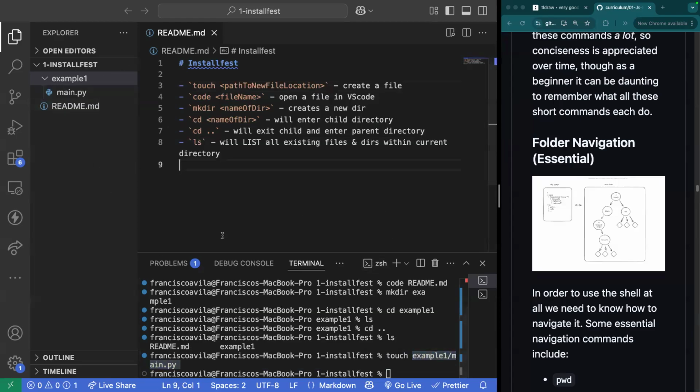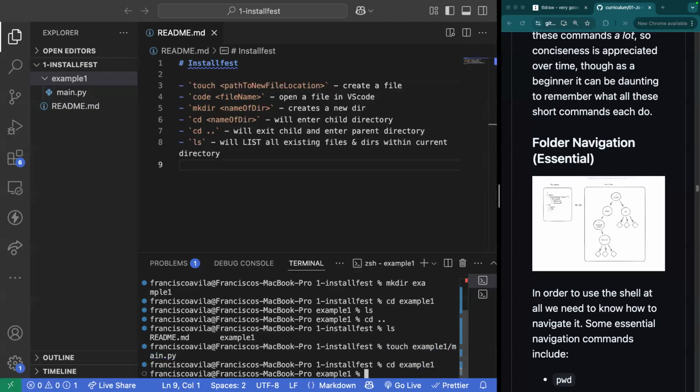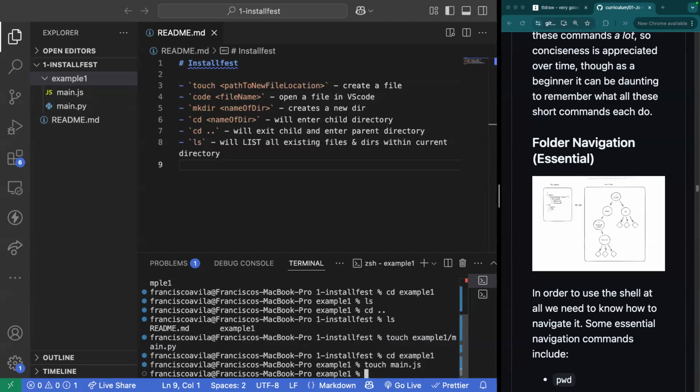Now, the other example was to enter this child directory. So I could do change directory example1. And I could have created something like main.js. And now I have main.js inside of example1 and main.py inside of example1.